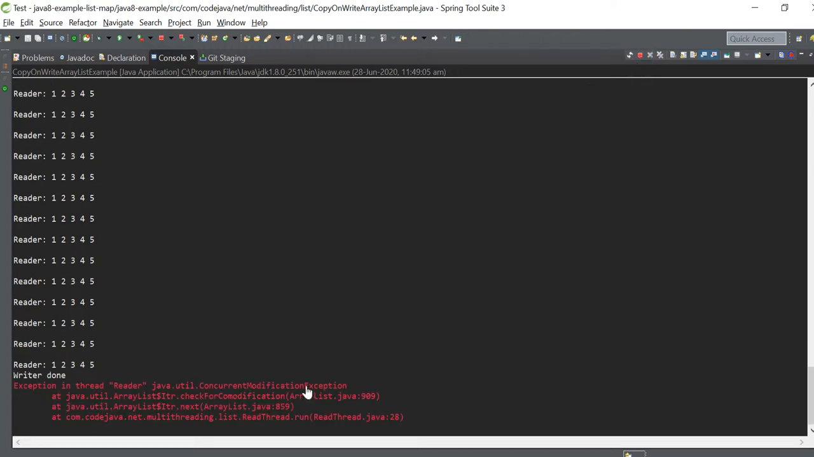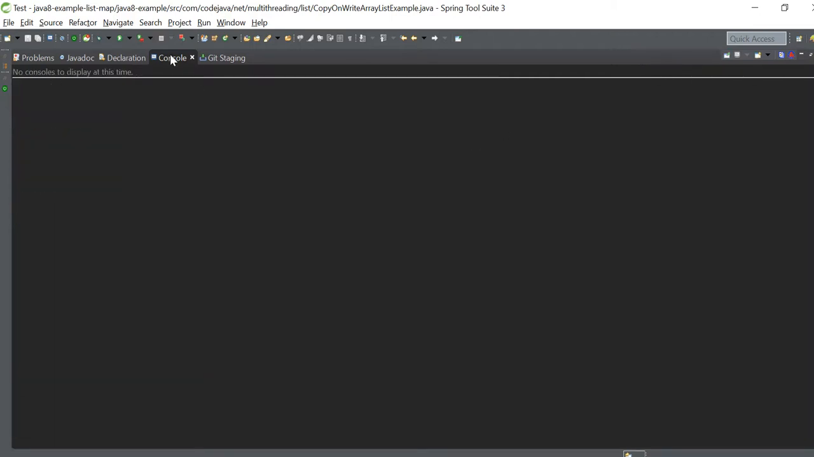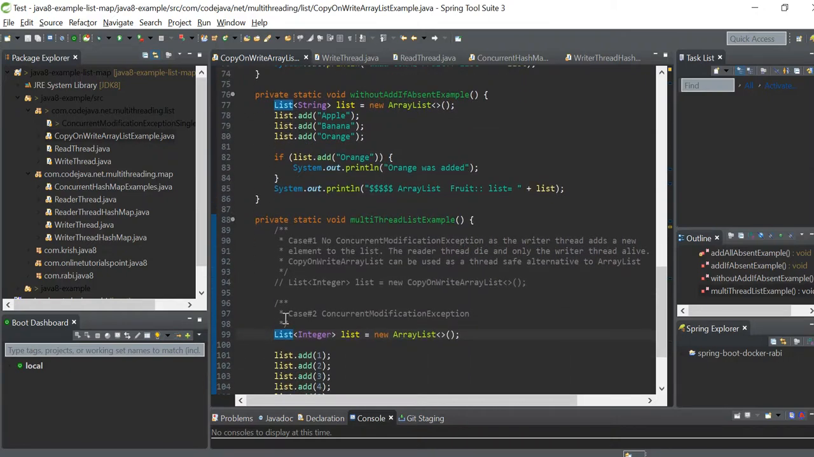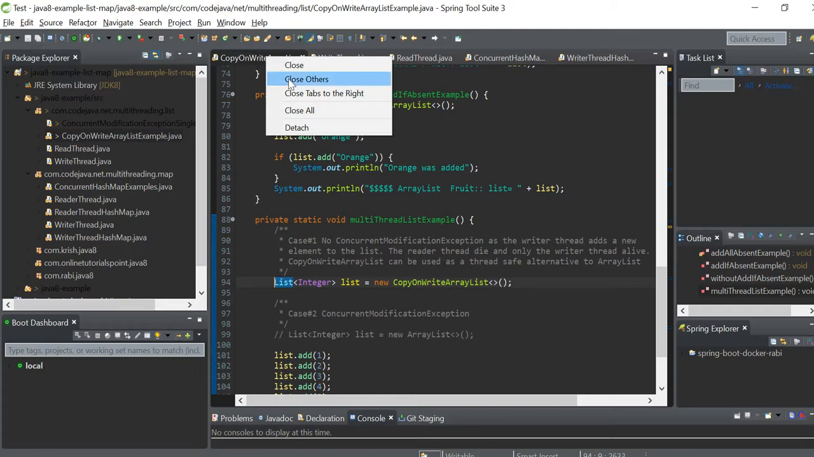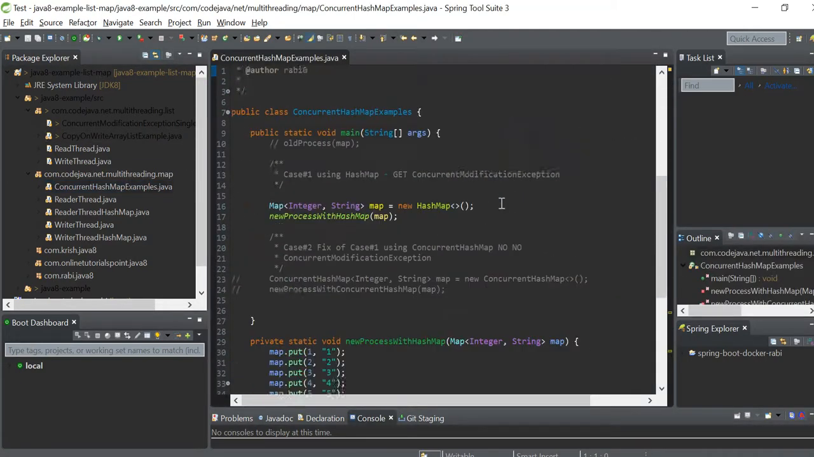So you will find concurrent modification, okay. So let me remove here. So this is copy on write array list, okay. Let me go to the hash map. Let me close everything. So, concurrent hash map example.